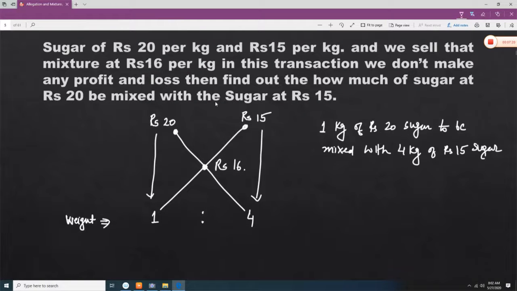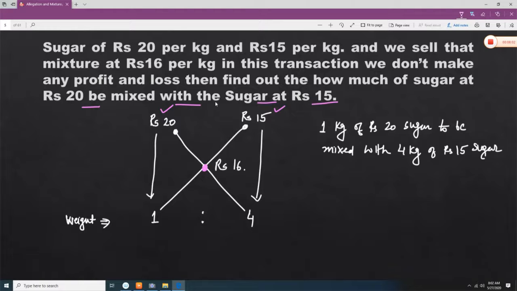Let us take the second example. Sugar of rupees 20 per kg and rupees 15 per kg, and we sell that mixture at rupees 16 per kg. In this transaction we do not make any profit or loss. Find out how much sugar at rupees 20 is to be mixed with sugar of rupees 15. So the first variety is rupees 20 per kg, the second variety is rupees 15 per kg, and the mixture you are going to sell at rupees 16 per kg. Mind well, in this transaction you are not going to make any profit or any loss.